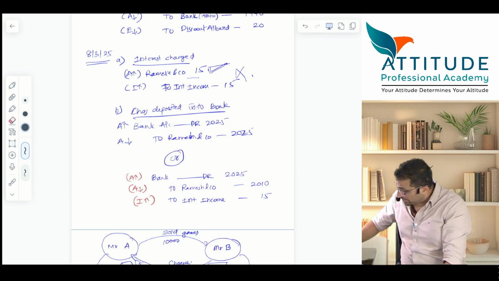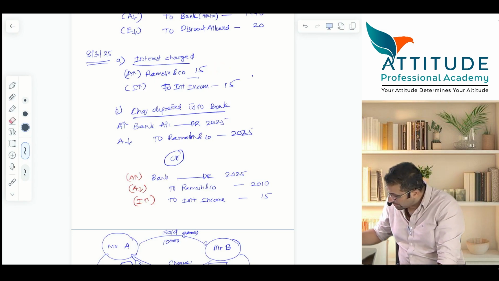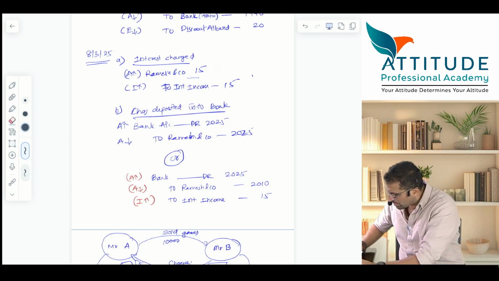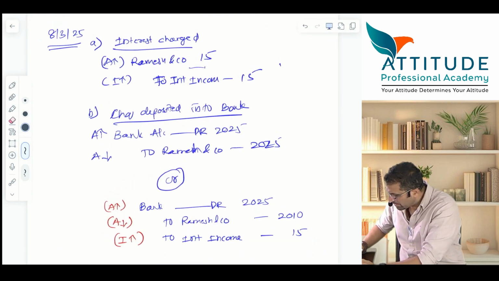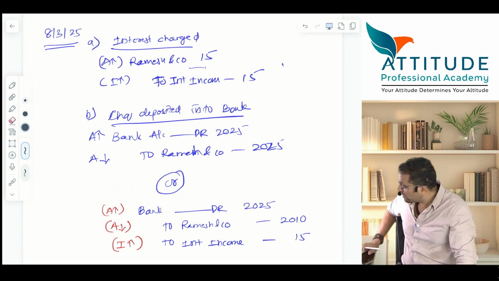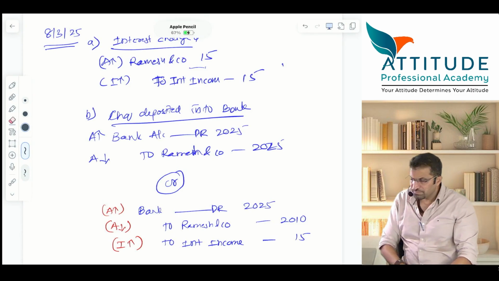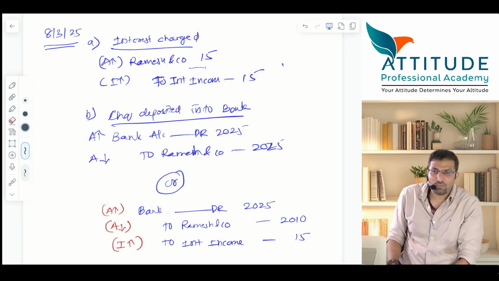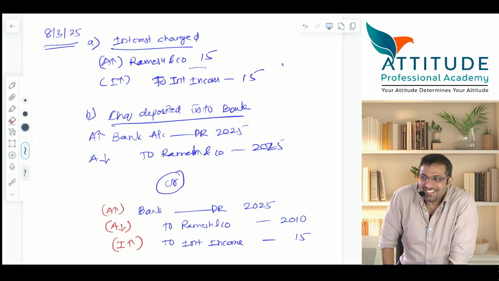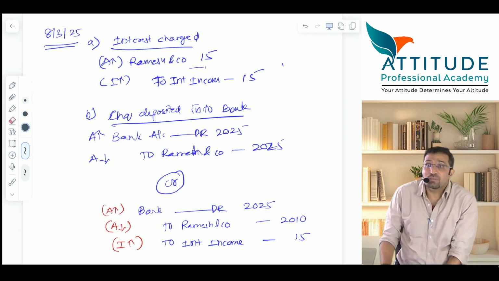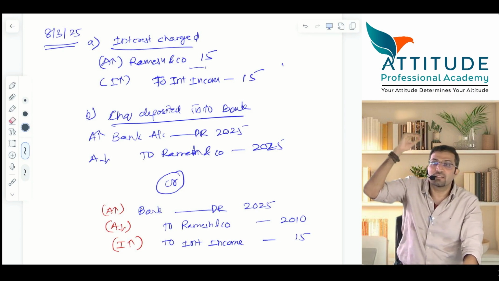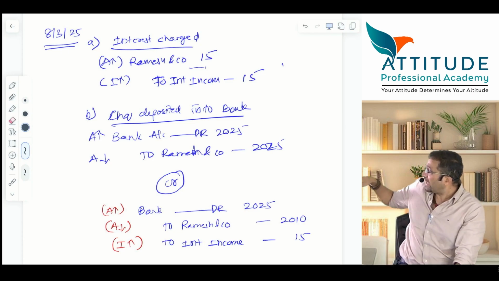Are you able to see it? Yes or no? No. Now look, useless fellows. Now see. You have to visit an ophthalmologist. People are not able to see. At least now people are able to see. Who are at the back?